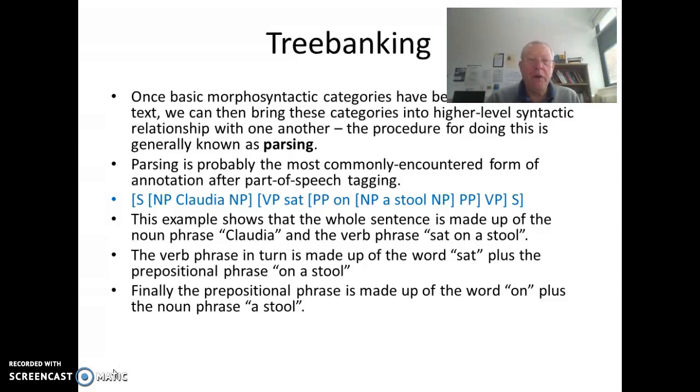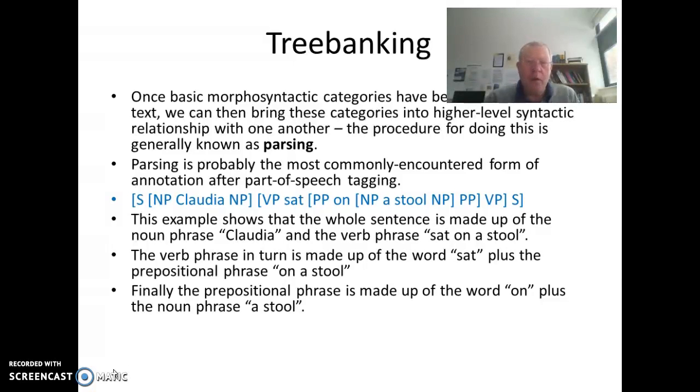Consider the sentence below. Claudia sat on a stool. The annotation which shows the syntactic relationship of the words with each other and within the sentence is called tree banking. Each sentence constituent is made up of an open square bracket, and then capital letters annotation to show which syntactic constituent it is, and at the other end we have a closed square bracket and the name of the constituent again just inside.